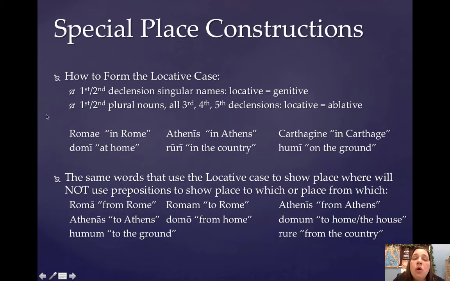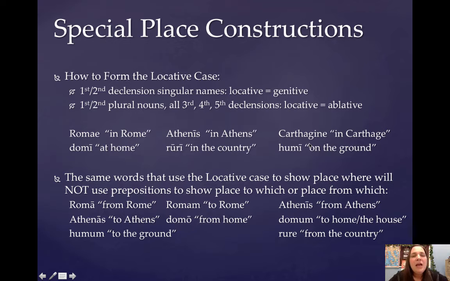So plural first, second declension words plus all the third, fourth, and fifth declensions form the locative, and the locative is identical to the ablative. So if you want to say in Athens, since we have a plural first declension, it's Athenis. Same with Carthage, right? Carthago, Carthaginis. It's third, so its locative is the same as the ablative, so it's Carthagine.